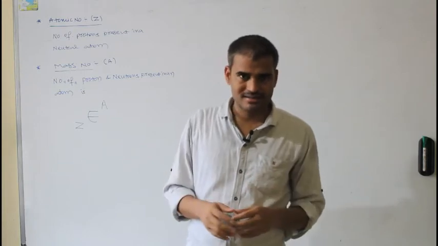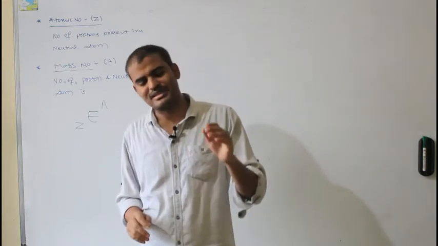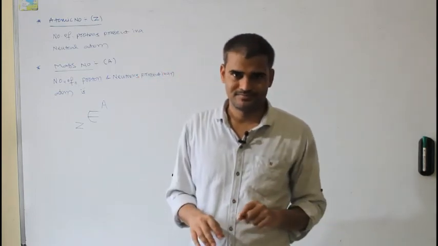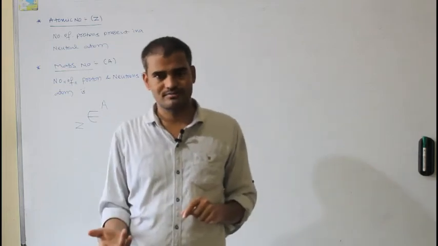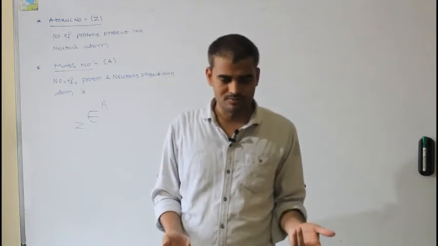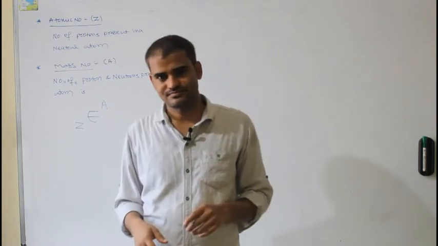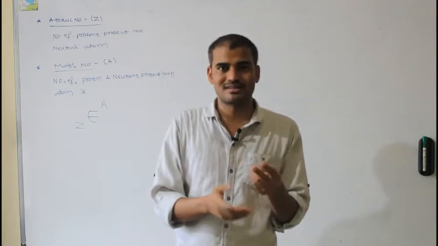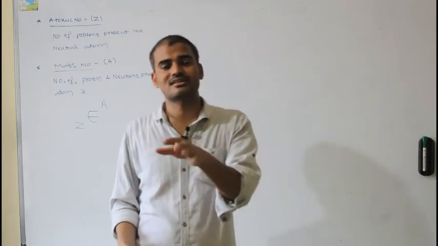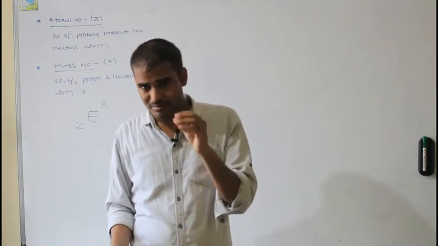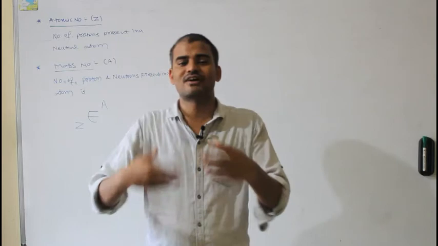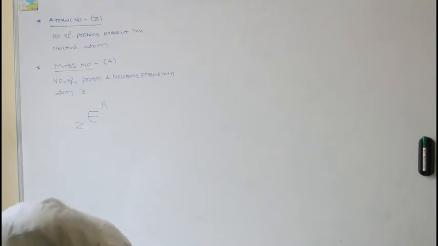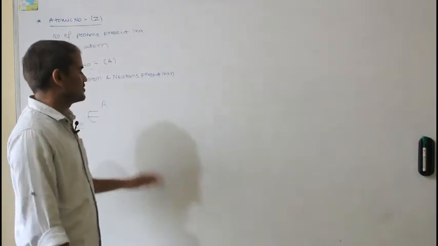So they came to know that there is something in the atom which has a mass other than electron and proton. For example, helium has 2 protons. If it has 2 protons, its mass number must be 2. But the helium mass number comes as 4. It means there is something in the atom other than electron and proton having mass. This made the scientists go for further experiments, and after some years they discovered a third fundamental particle, the neutron.